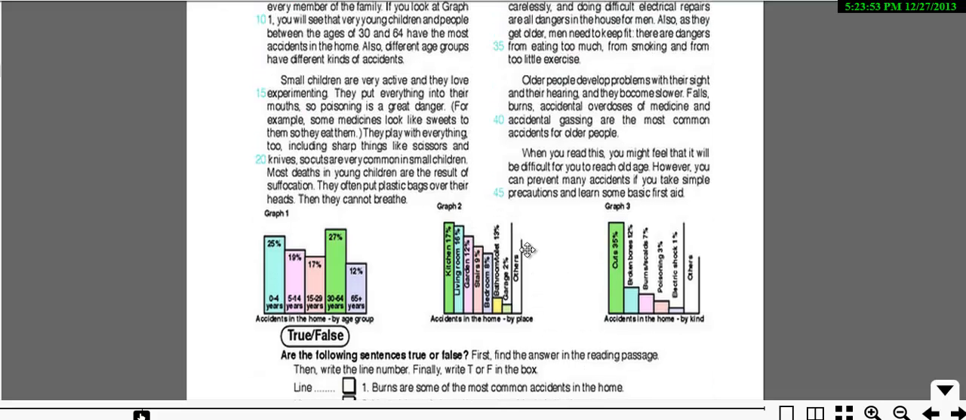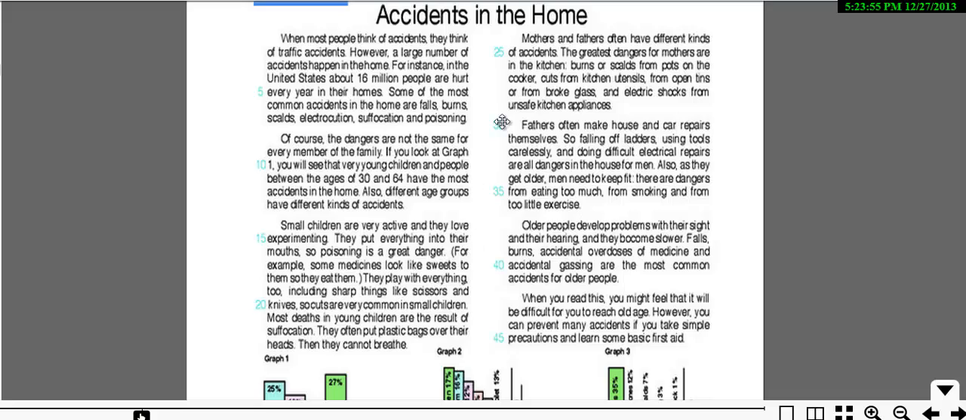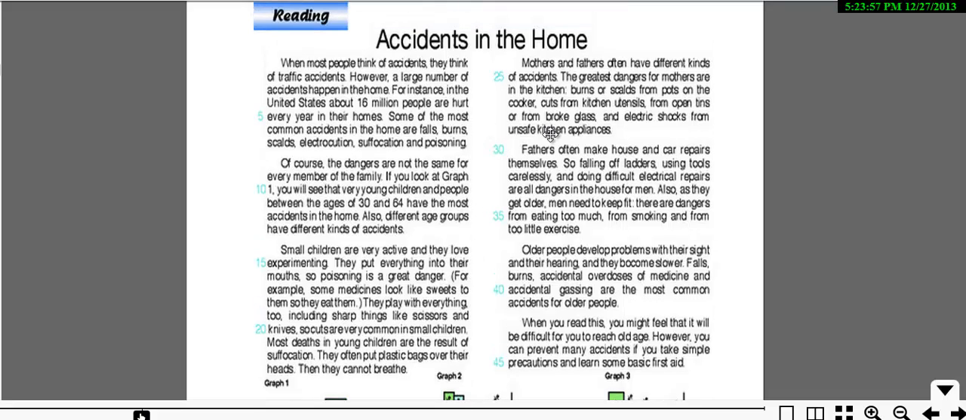Now, let's get started with the text, and I'm going to read it out for you. Remember, again, there is no perfect reading. It's just reading with tones that gives a certain type of impression that everyone can choose to be whatever they want. Now, let's start. Accidents in the home. When most people think of accidents, they think of traffic accidents. However, a large number of accidents happen in the home. For instance, in the United States, about 60 million people are hurt every year in their homes. Some of the most common accidents in the home are falls, burns, scalds, electrocution, suffocation, and poisoning.